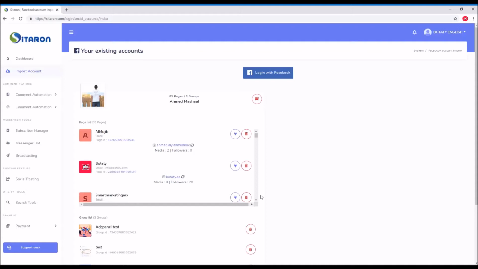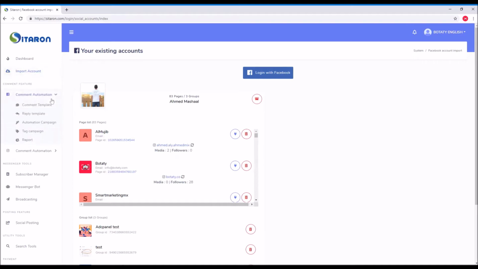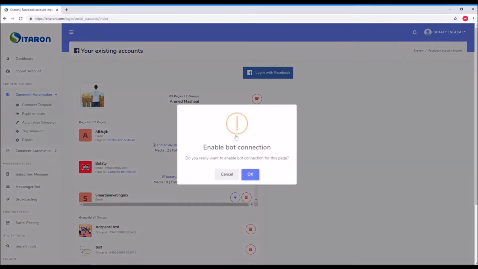Okay, now we connect our Facebook pages and we also imported our Instagram, linked to these Facebook pages. Today we will show how to use automation campaign for Facebook. First of all, you have to connect your bot connection for the page you need to work on.